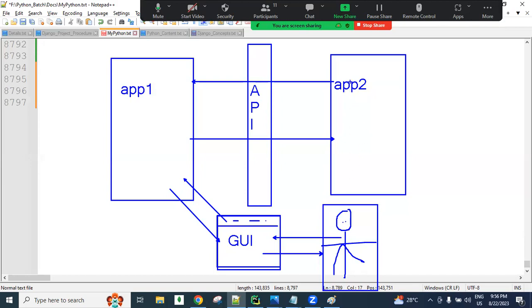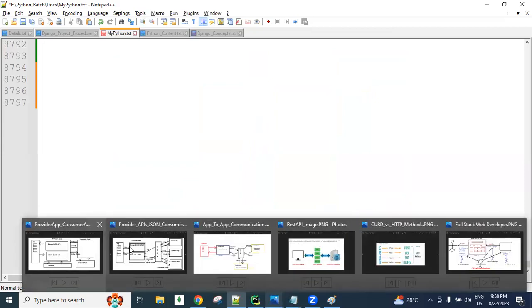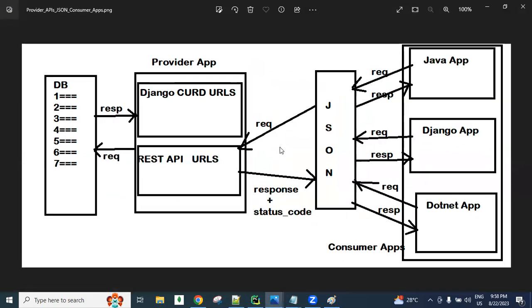But from one software to another software, if we want to make the communication, then an API is required. How we design these APIs, we are going to learn in our Django REST framework batch, in our REST API batch. Is it clear? In our class only, guys, we will develop all these things.